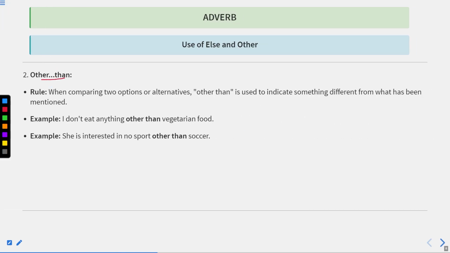If I use the pair other than, when comparing two options or alternatives, other than is used to indicate something different from what has been mentioned. I don't eat anything other than vegetarian food. I don't eat anything other than means apart from vegetarian food. She is interested in no sport other than soccer. It means she is interested only in soccer. Now let us move to the next one.